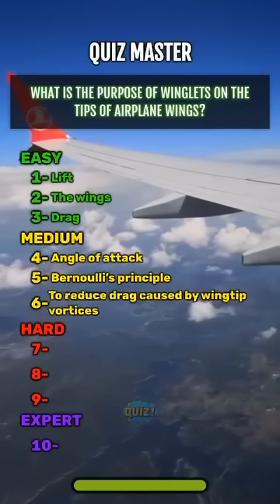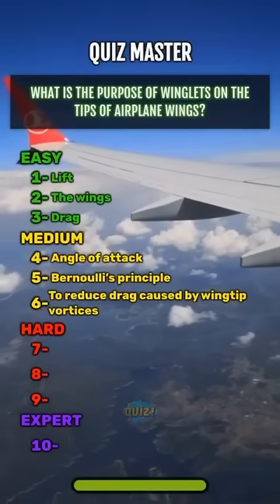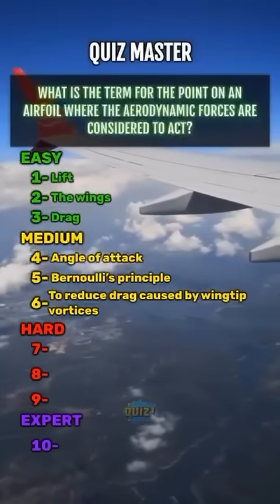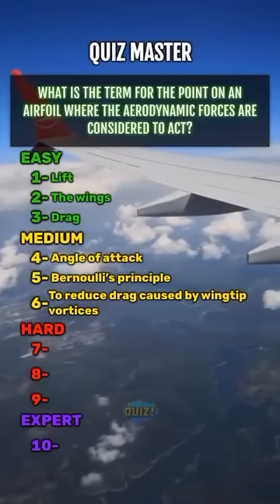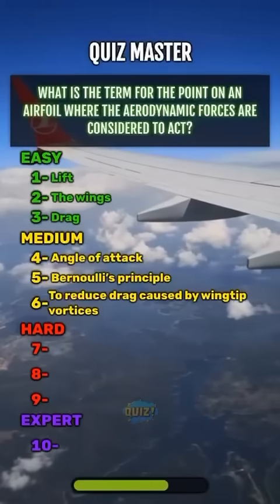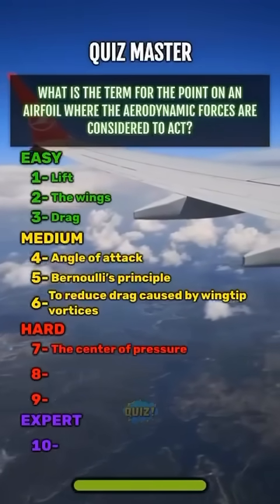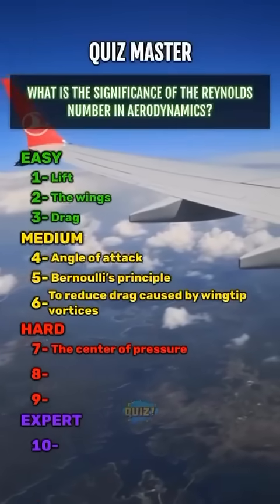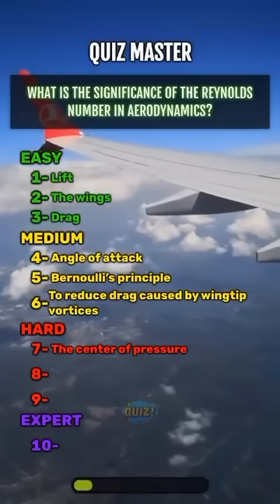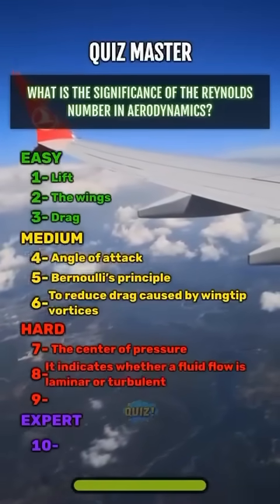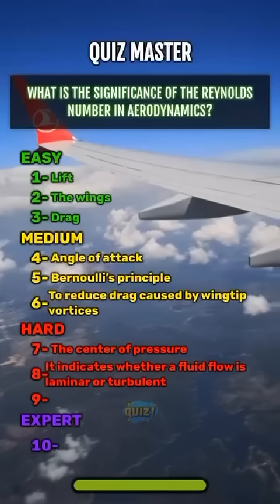To reduce drag caused by wingtip vortices. What is the term for the point on an airfoil where the aerodynamic forces are considered to act? The center of pressure. What is the significance of the Reynolds number in aerodynamics? It indicates whether a fluid flow is laminar or turbulent.